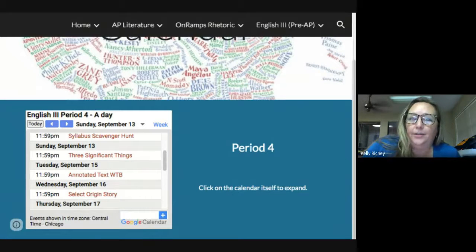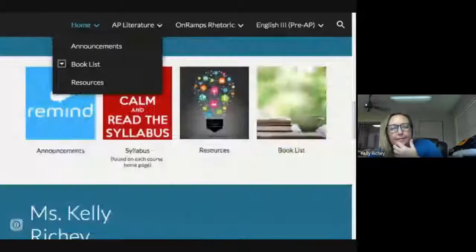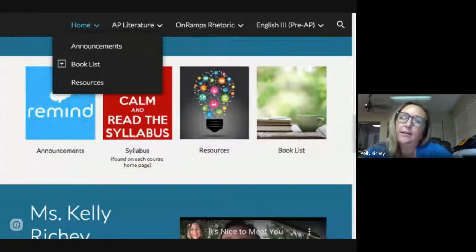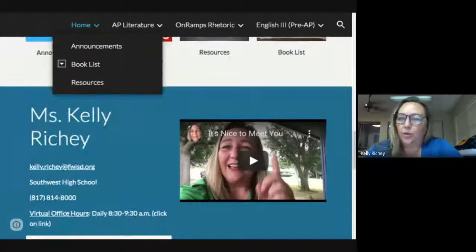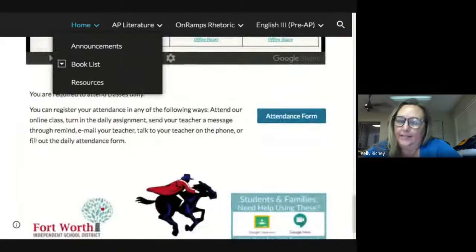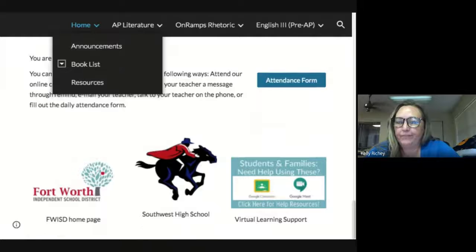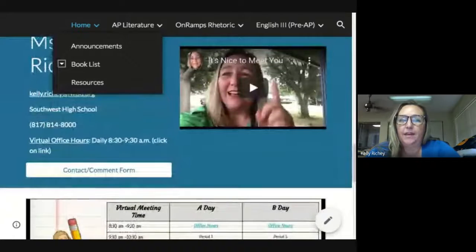Up at the top, well, let's go back to my homepage. Okay, so we've got calendars. You've got some buttons that would be useful for all classes. Book list. This is where you can see books that I'm recommending, books that I'm reading right now. We've got a resources tab. The syllabus is on your own homepage, and then announcements. You can watch a welcome video from me. Here is my schedule again. The attendance form is also here. And then just some other district information. Okay, if you have any questions or your parents want to contact me, there's a contact comment form here as well.